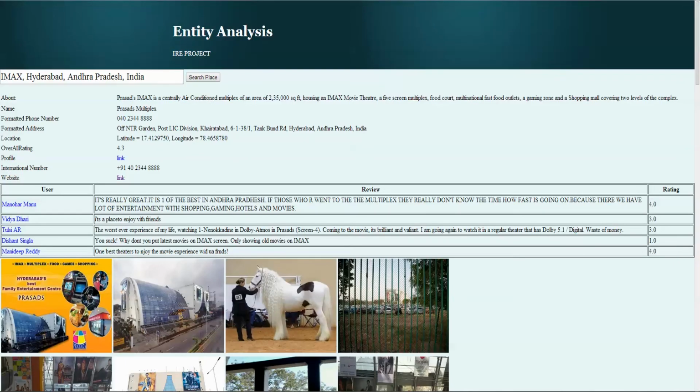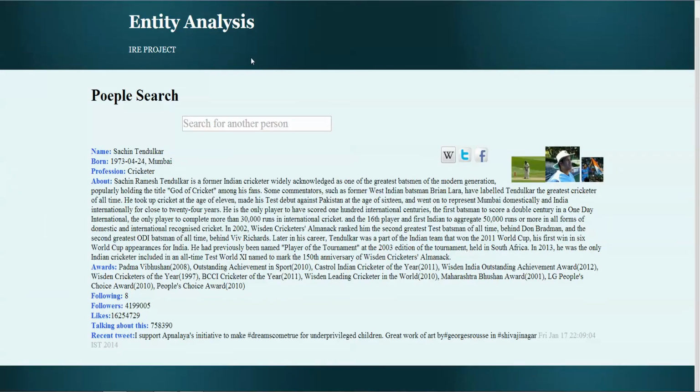Now we go to the second entity, which is people. If we search for Sachin Tendulkar, we get information like name, profession, about, awards, following, followers. Information like name, profession, about are extracted from Wikipedia. Information like following, followers, likes are extracted from Facebook, and information like talking about this and recent tweets are extracted from Twitter API. So this is our demo and entity analysis of people and places.